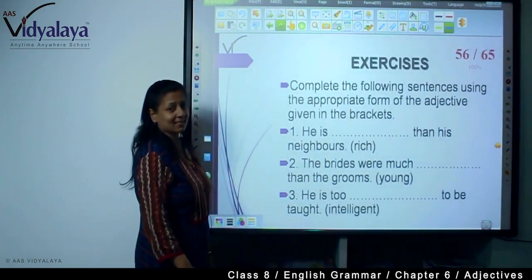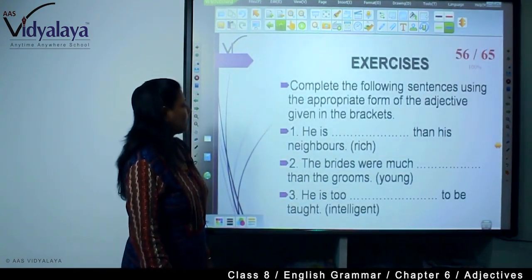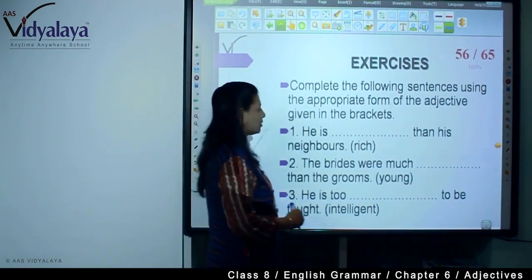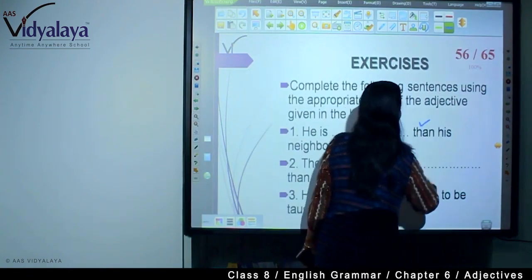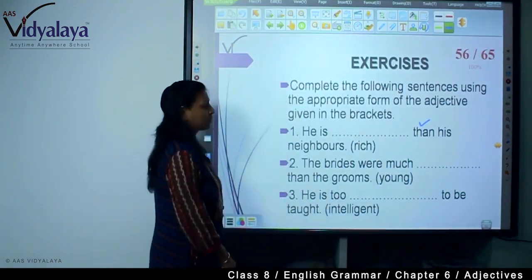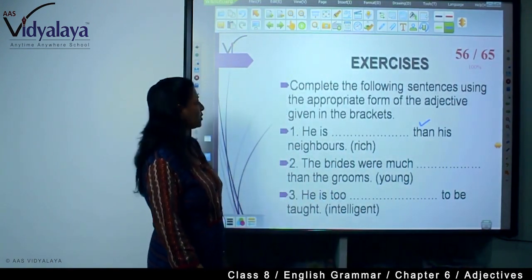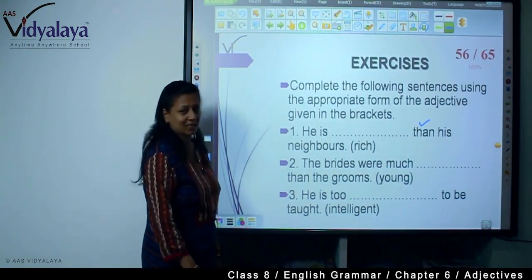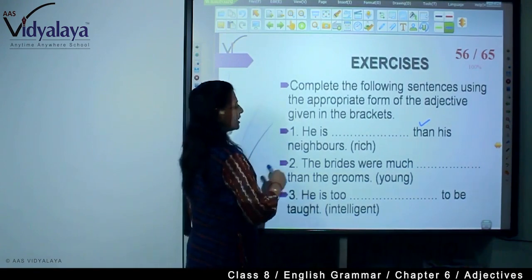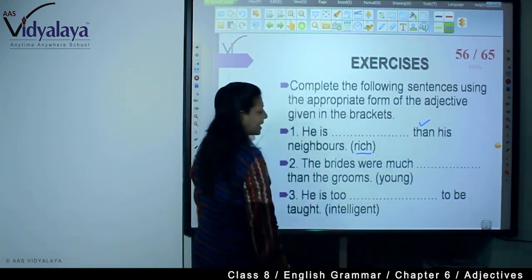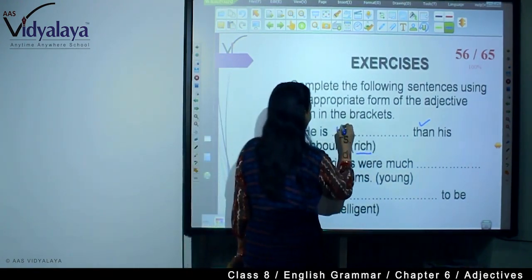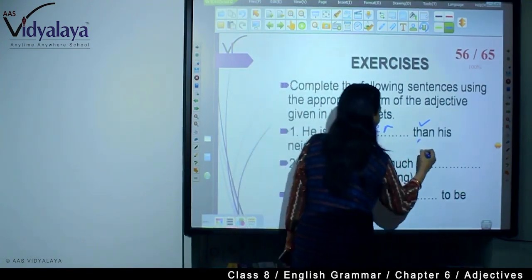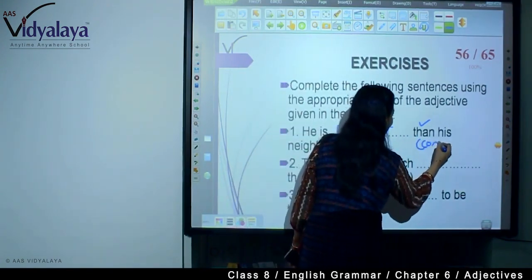Now there are some exercises, you will have to go through that. Now I have given you the clue. When "than" is here, that means you will have to change it into comparative. Complete the following sentence using the appropriate form of the adjectives given in the brackets. "Than" is there, so which word will be here? It will be richer. That means comparative.